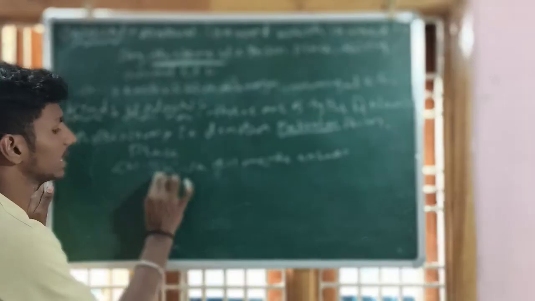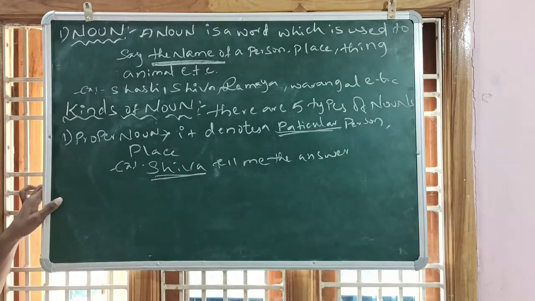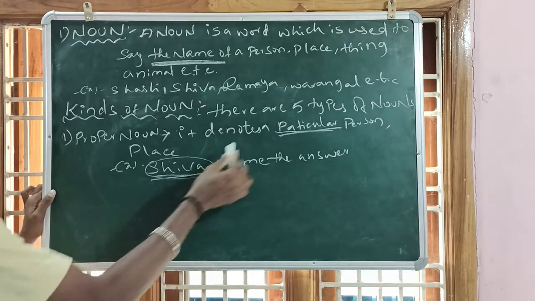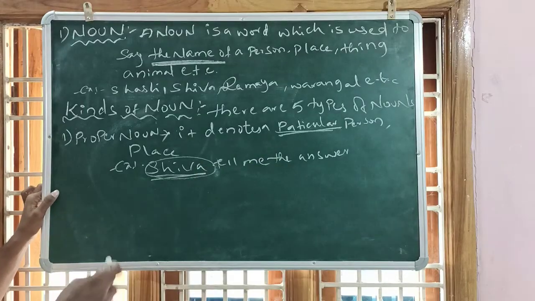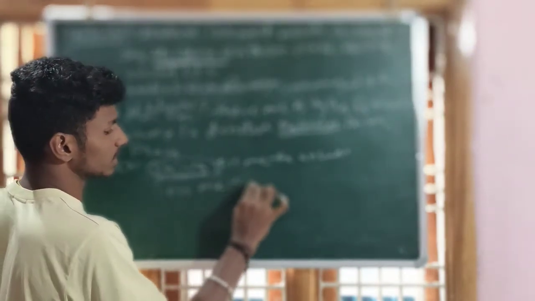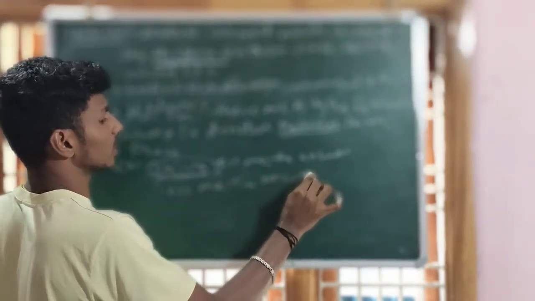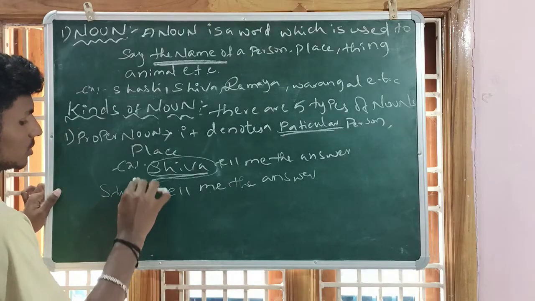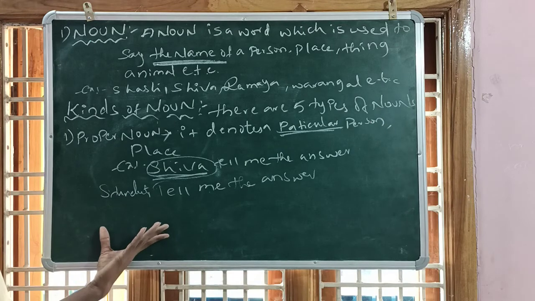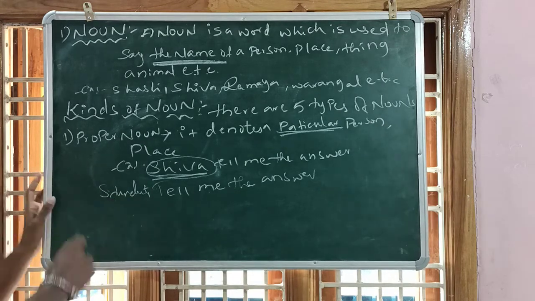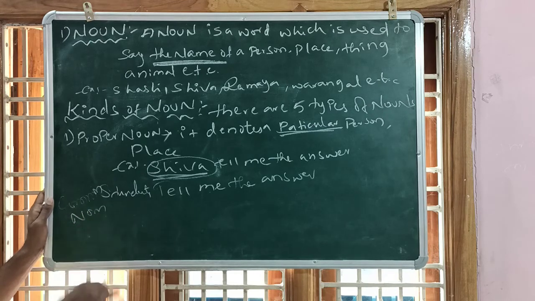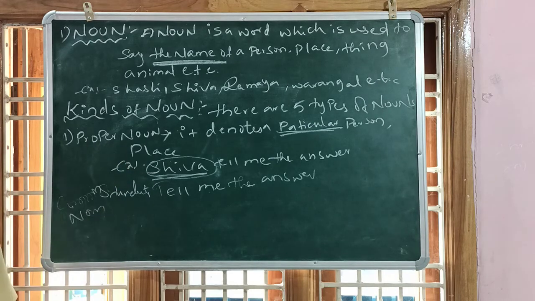Here the particularity is there. When I ask the question, Shiva should only give me the answer, because I am mentioning Shiva. If I ask, students, tell me the answer, then there is no particularity mentioned. Then it is going to be called a common noun. That is the difference between the proper and the common noun.